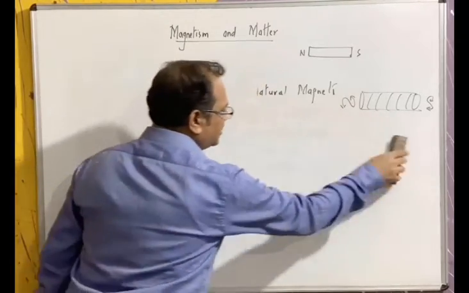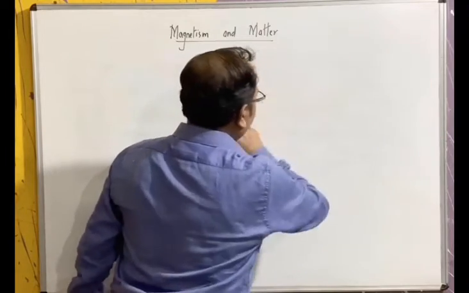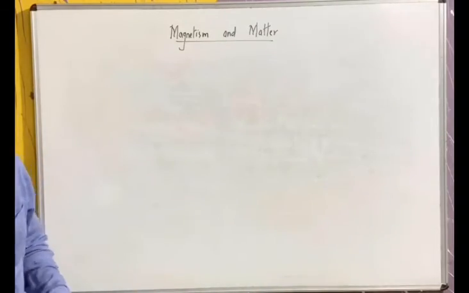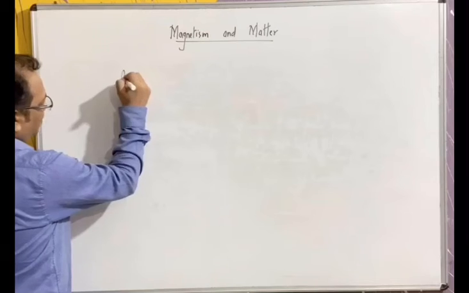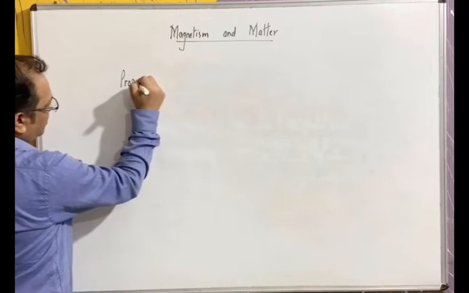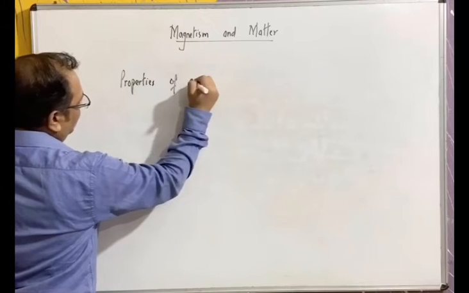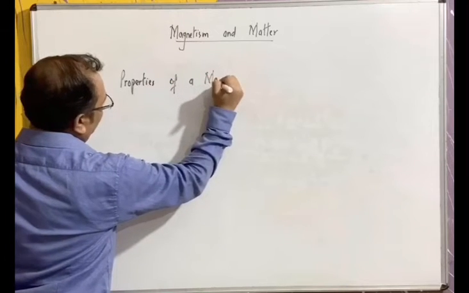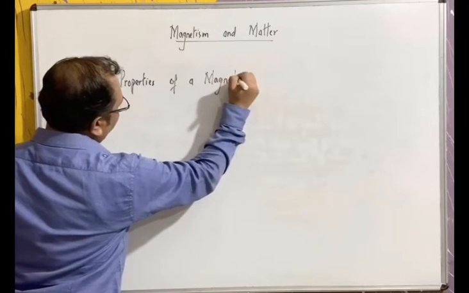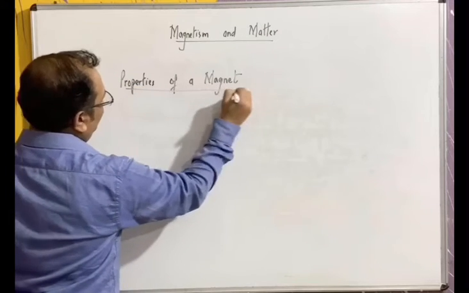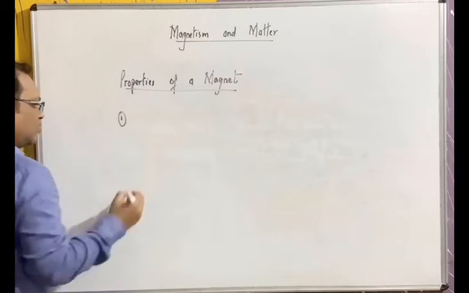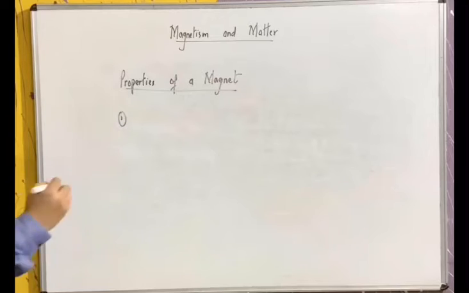Properties of a magnet. First property is known as